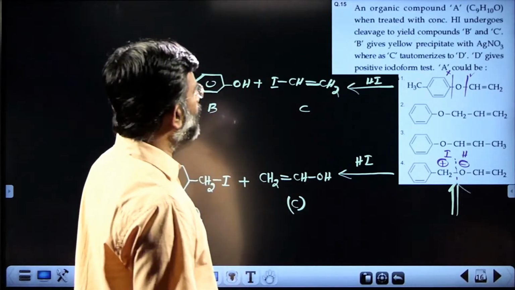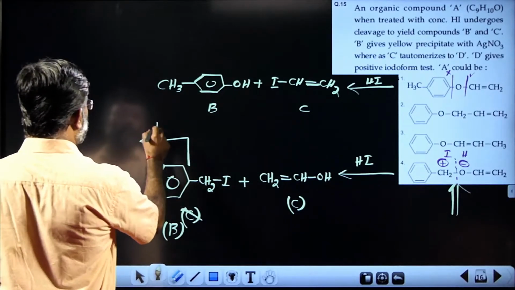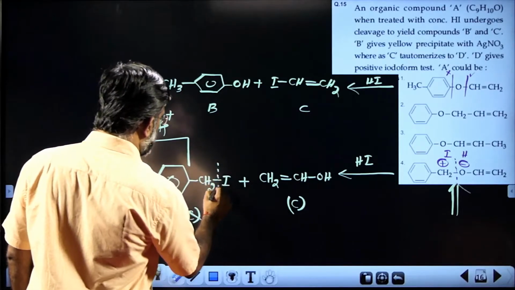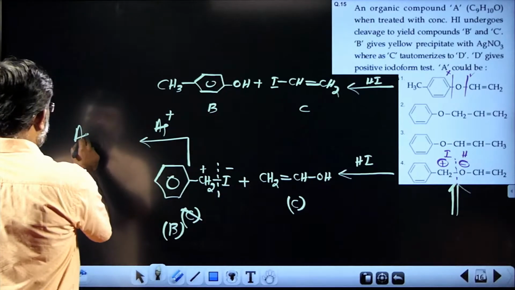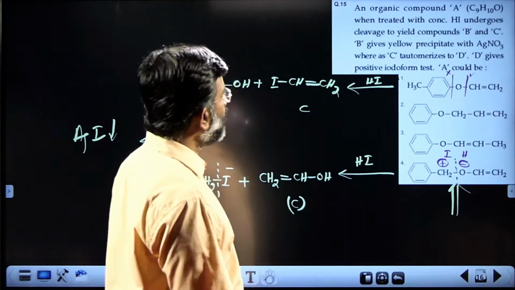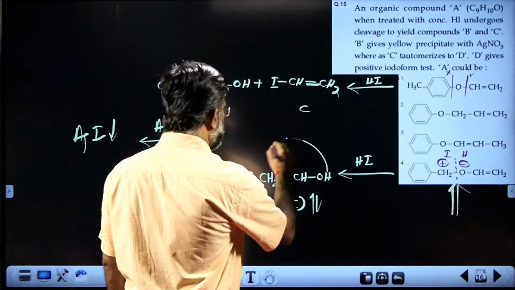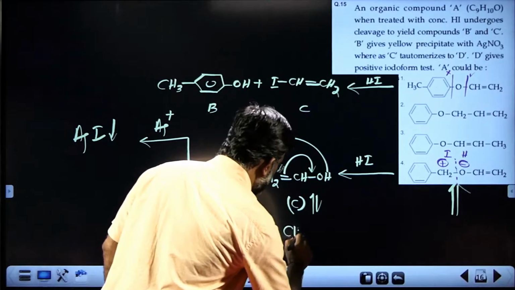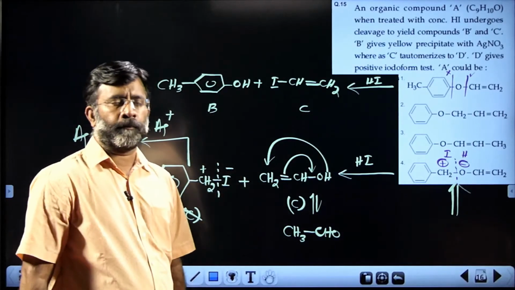And now B gives yellow precipitate with the silver nitrate. Definitely B gives yellow precipitate with the silver nitrate. As you can find, Ag plus will easily cleave due to the benzyl carbocation. Ag plus with I minus, you will get yellow AgI precipitation with the B. Now C tautomerizes. Definitely this C will tautomerize. This hydrogen will migrate to this position and this double bond will migrate to that position. You get CH3CHO, which is the most stable form.